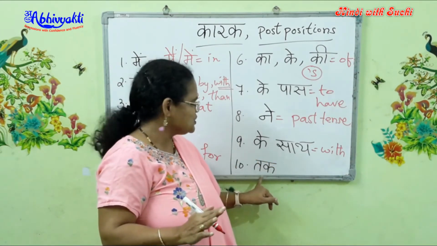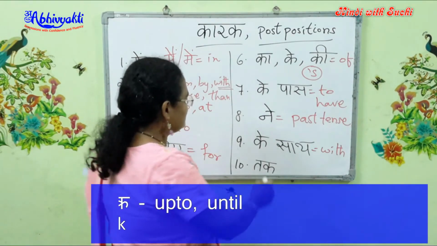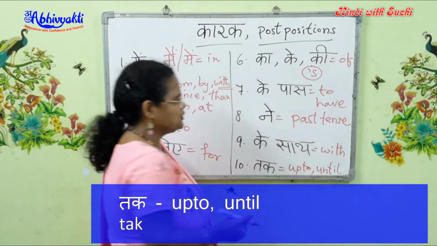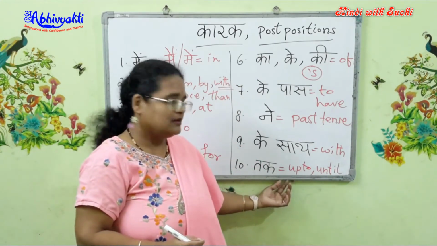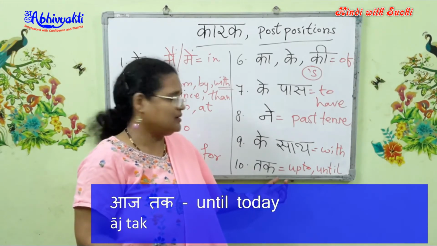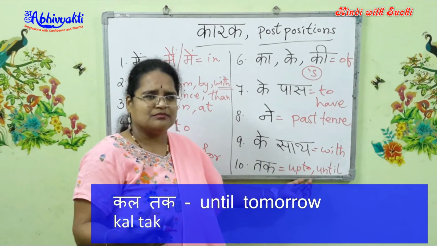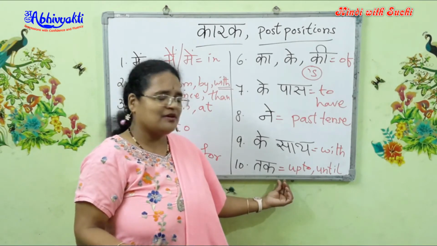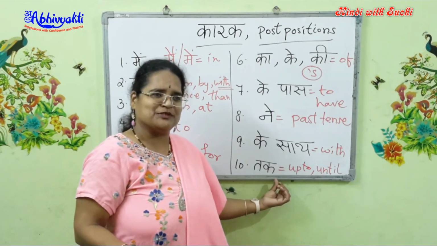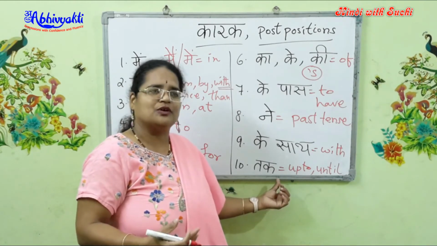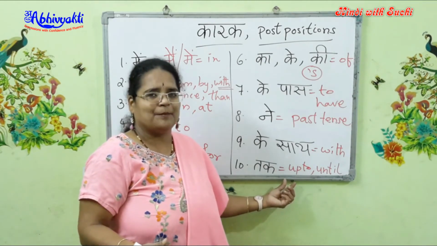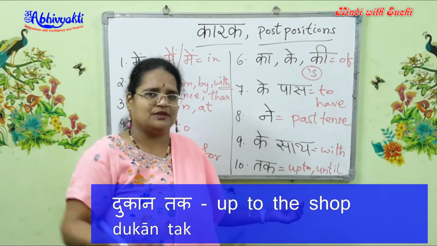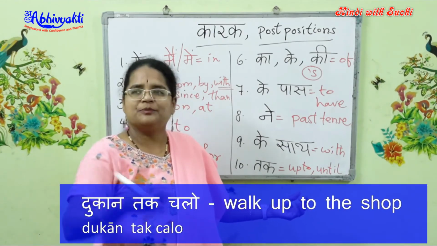Now that gives us the last one, which is tak. Tak is up to or until. Like aaj tak, until today. Or kal tak, by tomorrow or up to tomorrow. But we need more verbs and tenses to use this postposition. It is usually used for time, up to or until, or for a place. Dukaan tak. Dukaan is a shop, so up to the shop. Dukaan tak chalo, walk up to the shop.